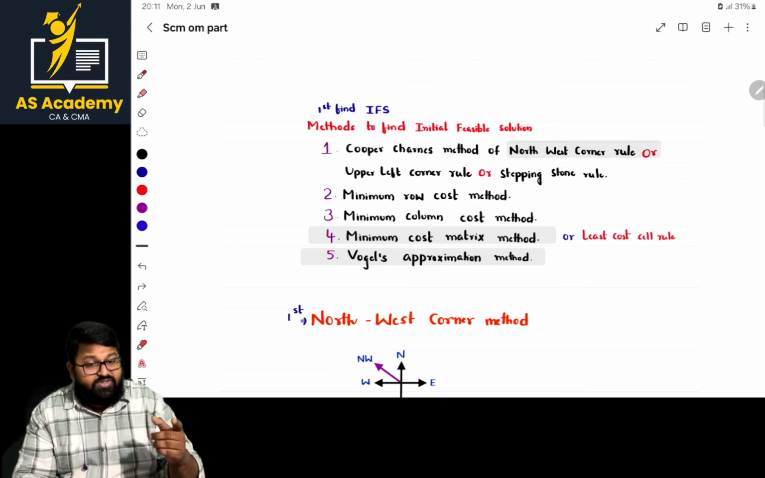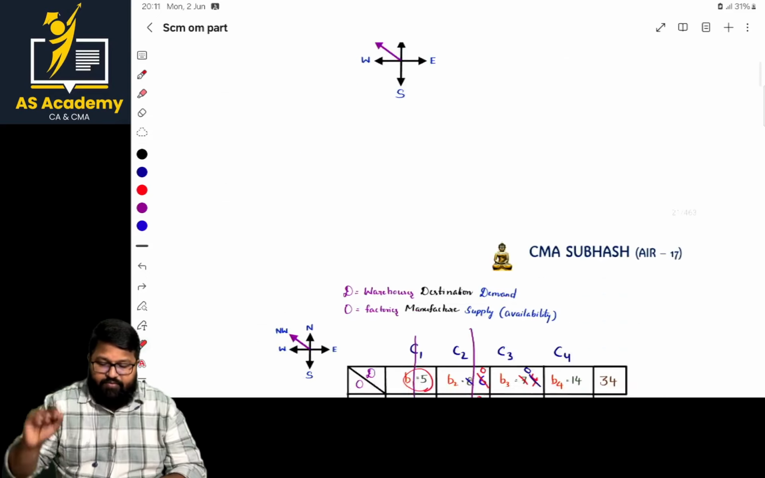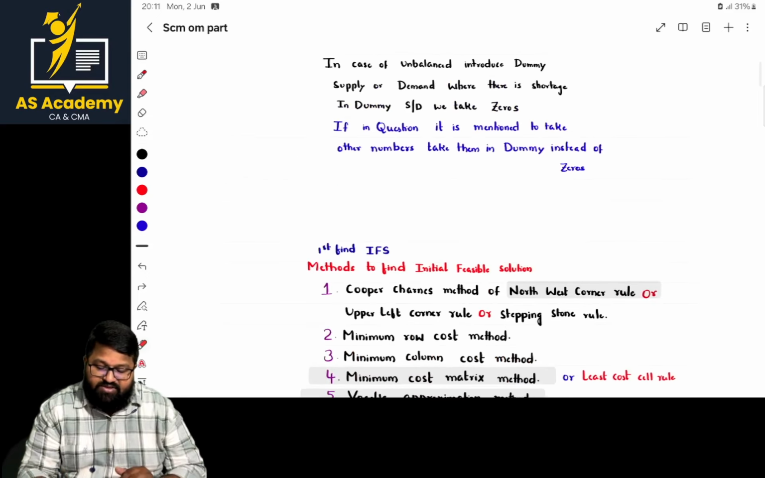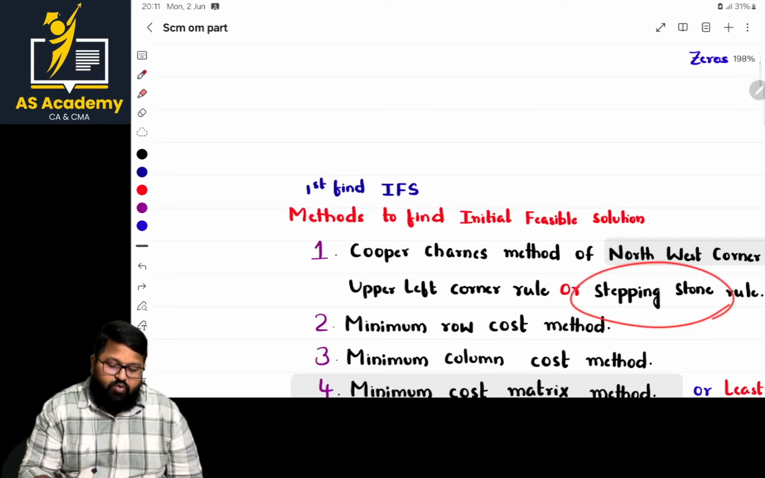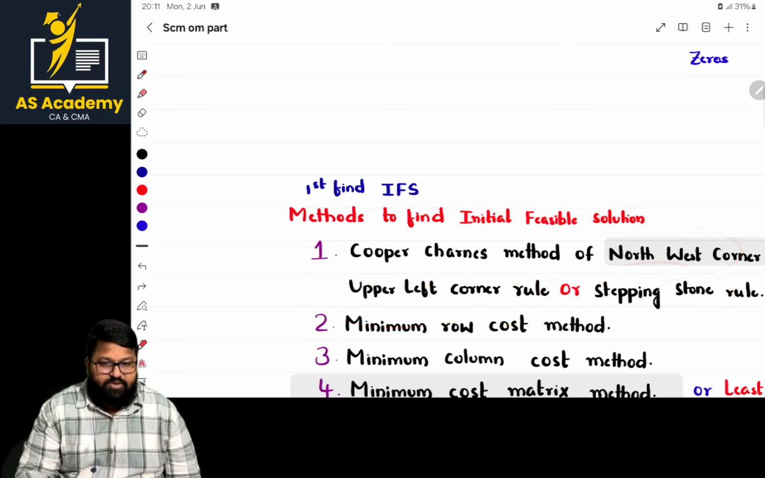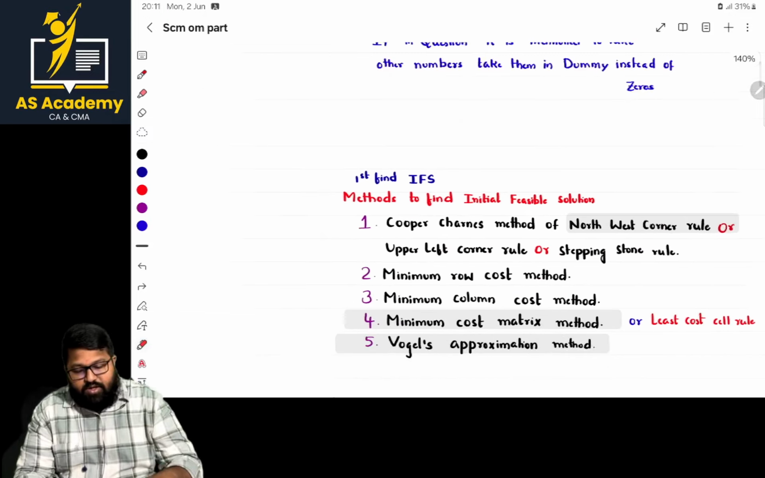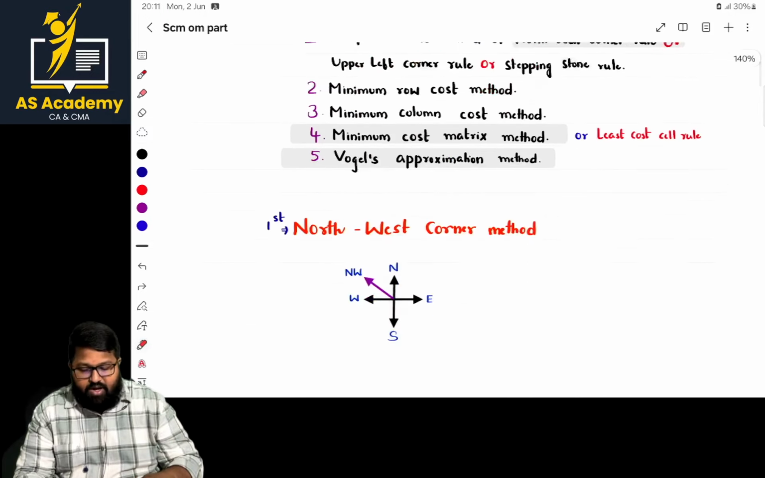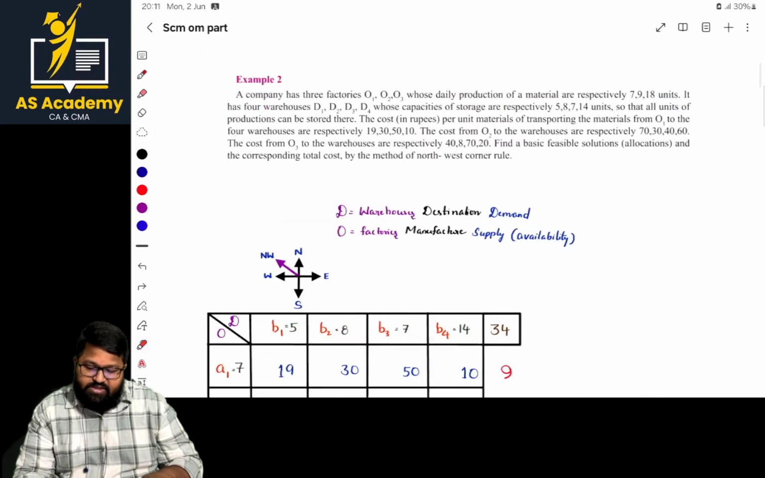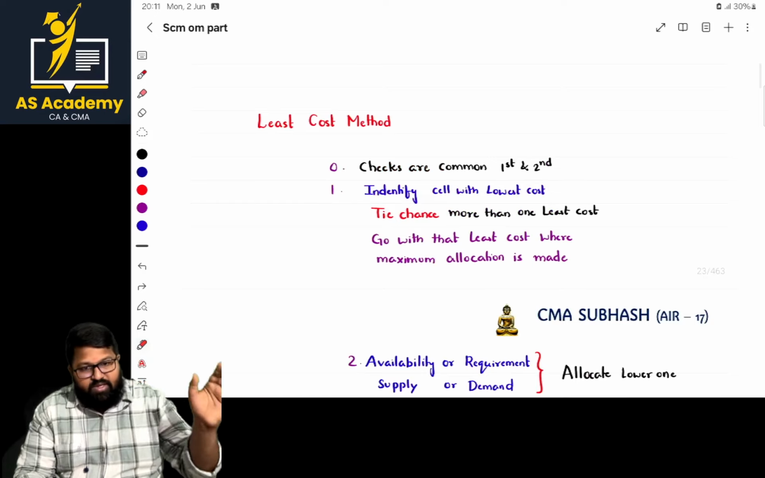In the case of the northwest corner, we go with the northwest, that is the uppermost corner element. The northwest corner has different names: stepping stone rule, upper left corner rule, or Cooper's chance method. In the exam they may ask this area, so be careful. And in the case of LCM, that is the least cost method, what is the basic step? Identify the least cost and make the allocations.